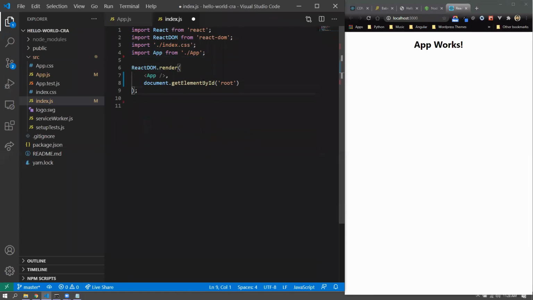So I'm just trying to make it as simple as possible. Again, we are importing React. There is a React DOM imported. We're importing the app component. There is a CSS imported. All right, and ReactDOM.render happens. App is your first component. That is what you want to render, and document.getElementById root is where you want to render it.